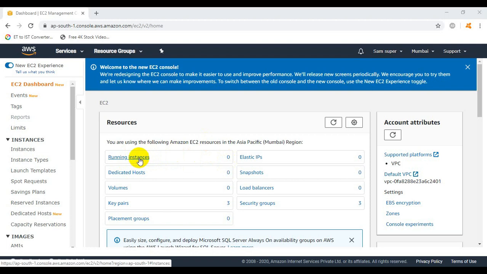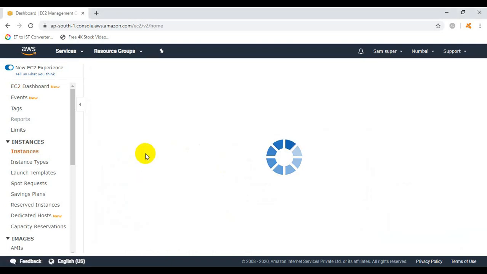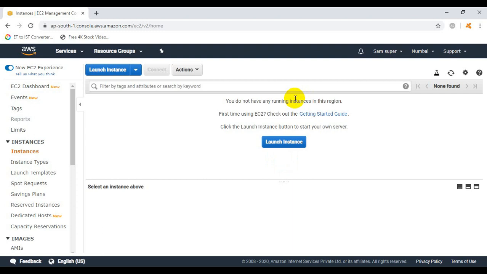Click on running instances. We have not yet created any instance before inside the Mumbai region, so that's why running instances is showing 0. Now we are going to create 2 EC2 instances.